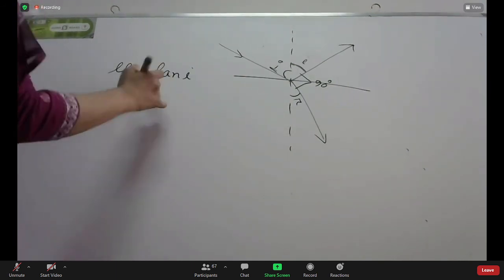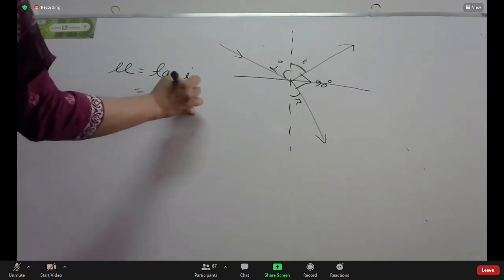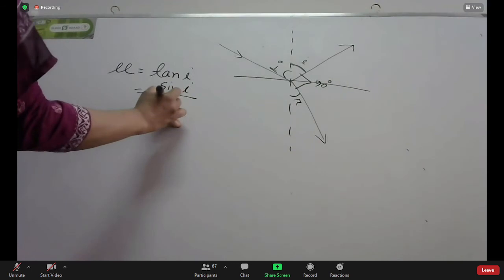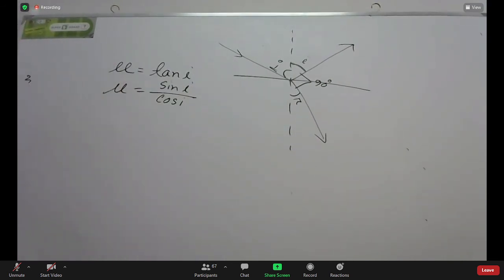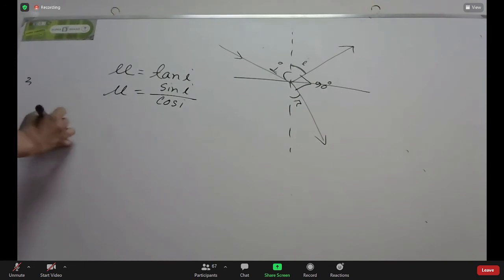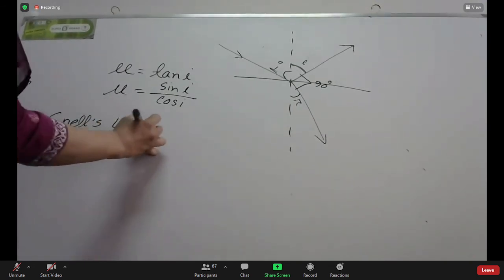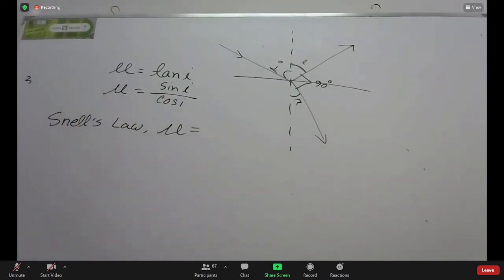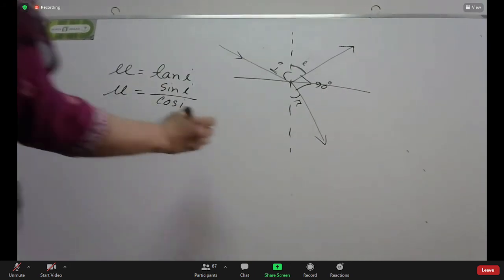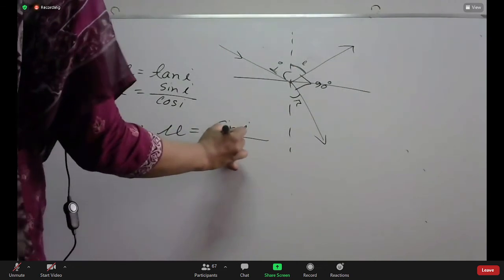So we can write tan i equals sin i by cos i, that is mu. Again, from Snell's law, mu equals sin i by sin r.